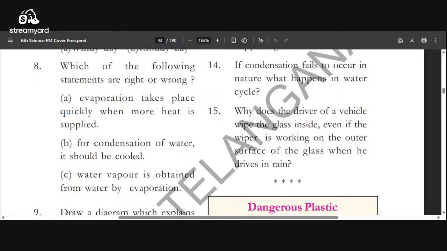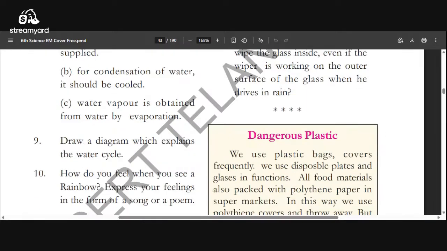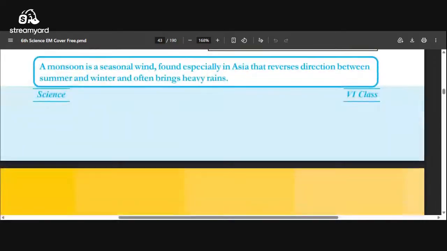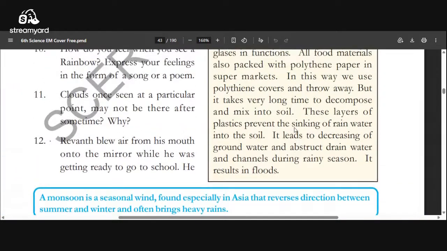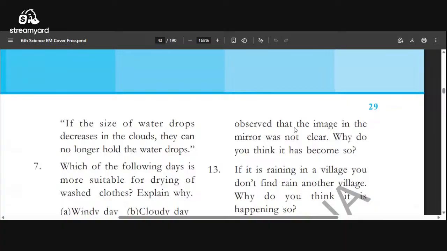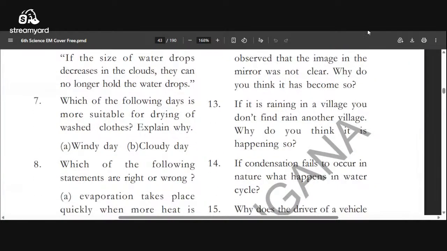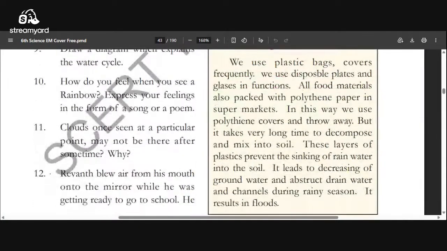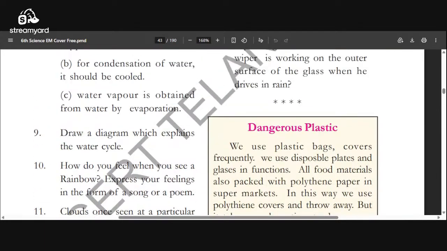So he has to wipe inside. So here also it is condensation and evaporation. Generally in the rainy season, there is evaporation inside the glass. Okay, if we turn on the cool AC inside, then automatically outside and inside are cool, so that the glass becomes clear.